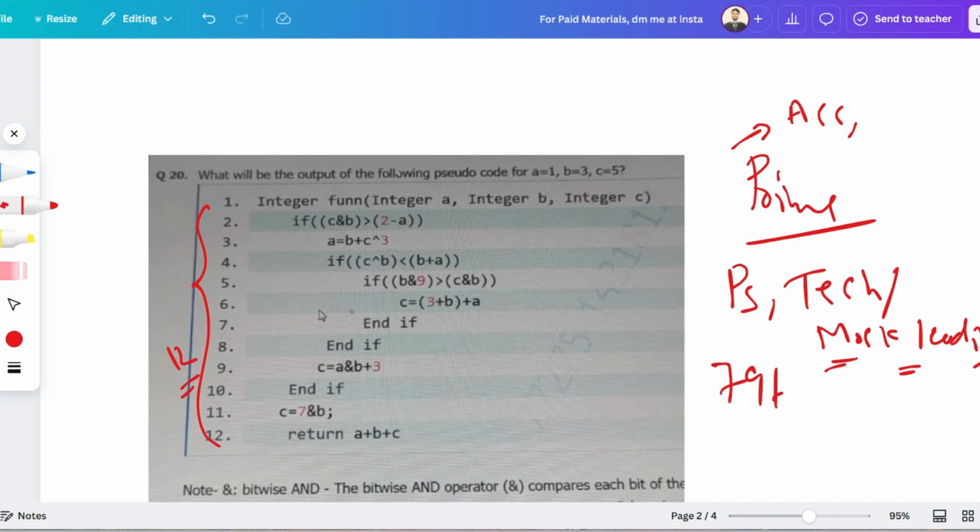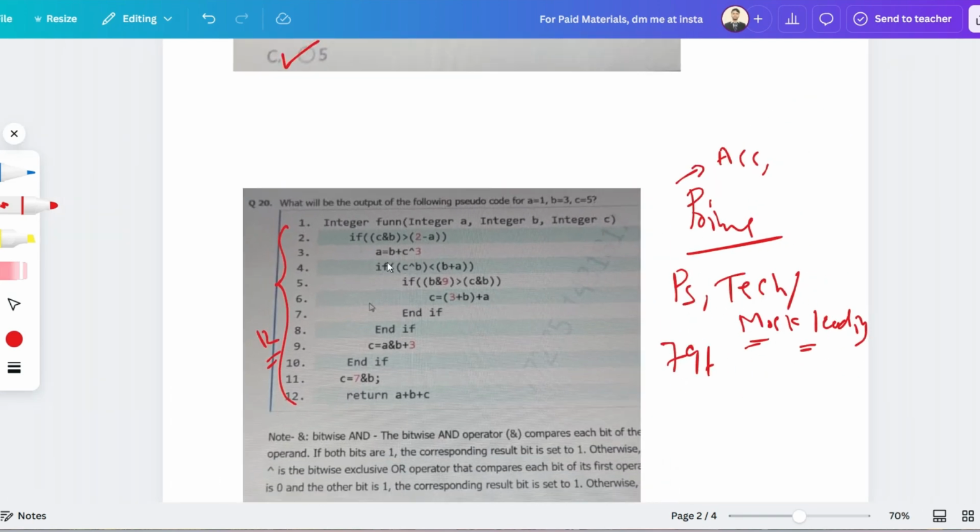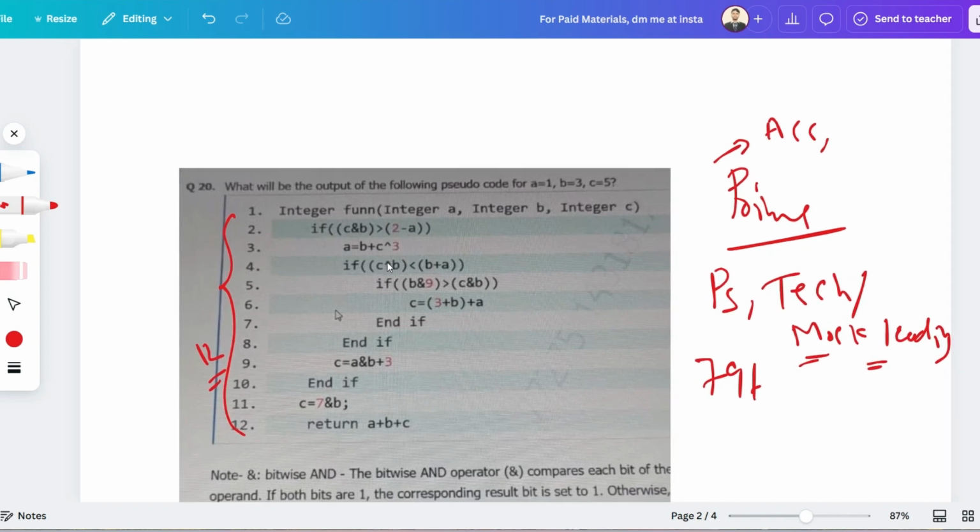So let me go to the discussion part. As I have told, the number of lines is higher. Here, as you can see, at the very beginning of the question there is an if block.